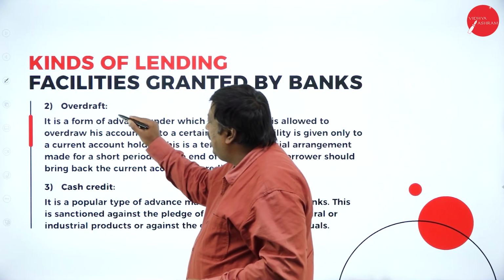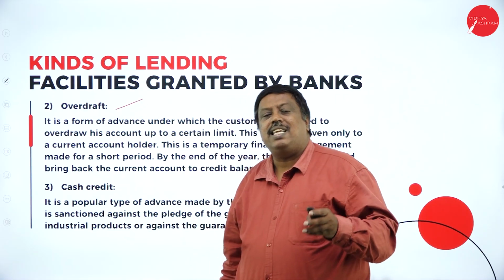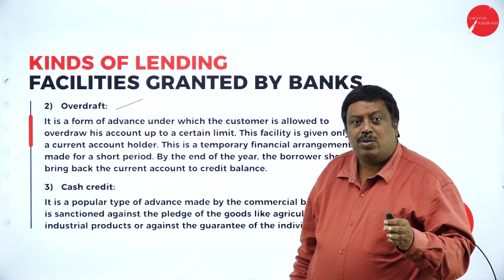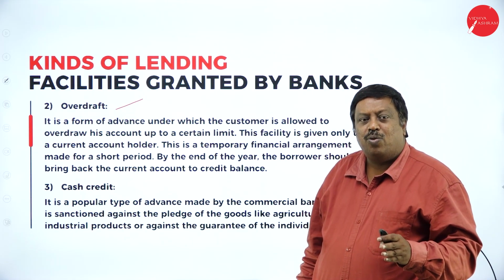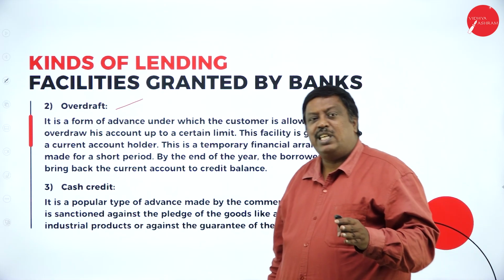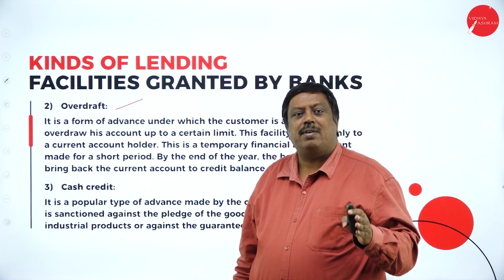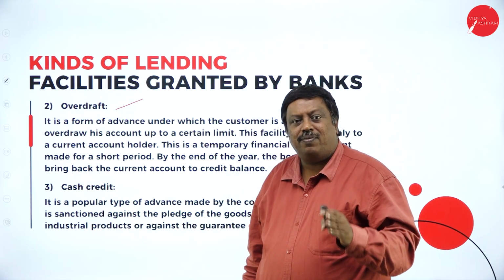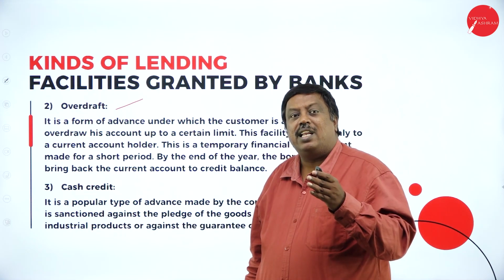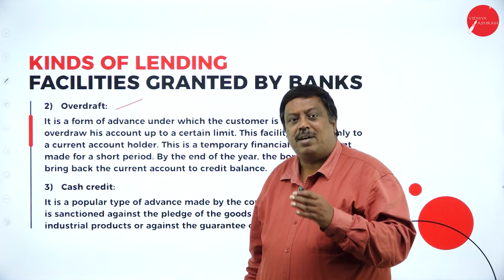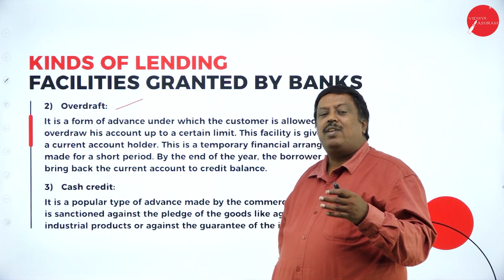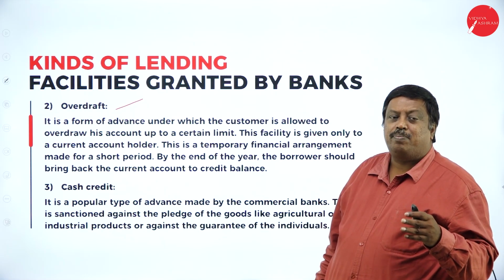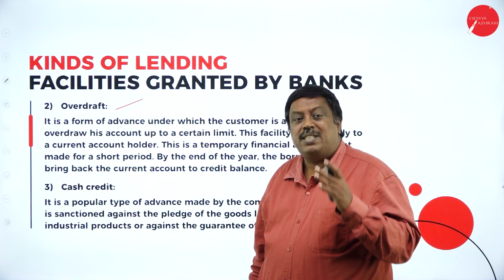Next, overdraft. It is a type of facility given to current account holders by the banking sector, and the overdraft period will be 0 to 45 days, where the customer can get the benefit of a loan for the purpose of clearing checks. The benefit is given to current account holders, the people who have opened business accounts.